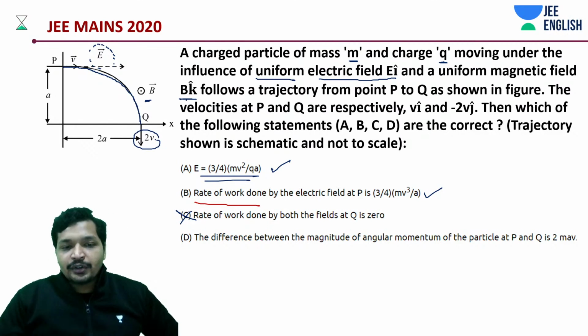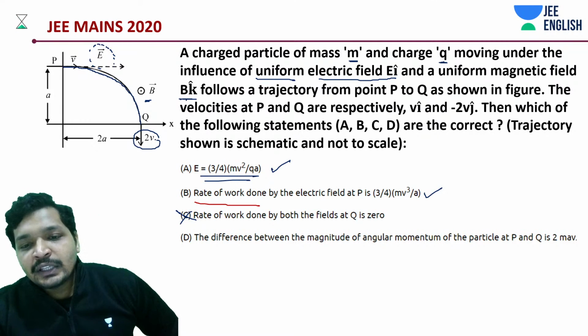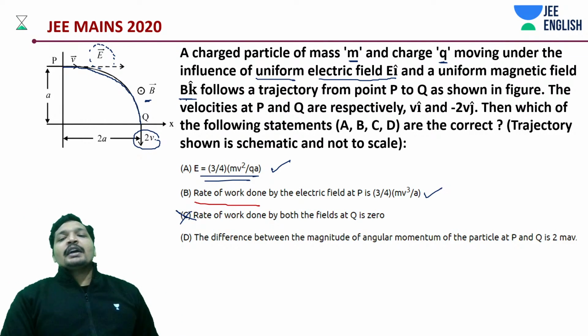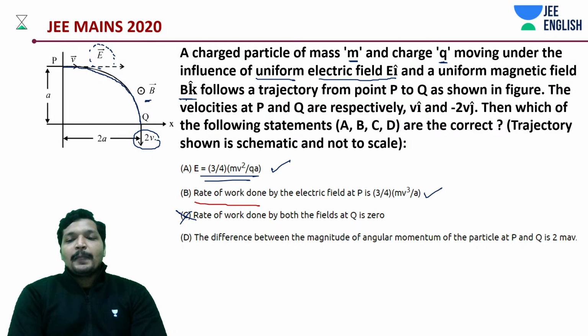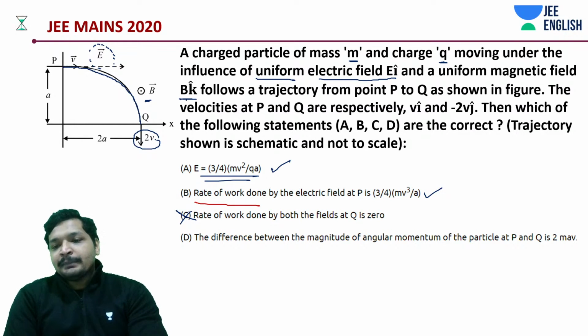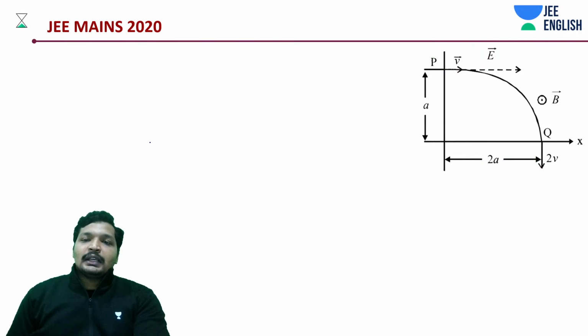Hence, it's not true. Now, the difference between the magnitudes of the angular momentum of the particle at P and Q is how much? Okay, angular momentum is mvr, right? Calculate that as well.